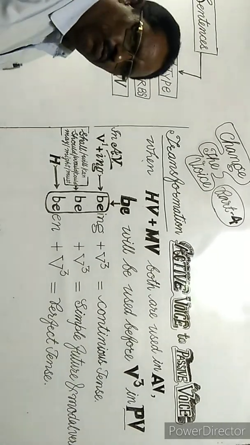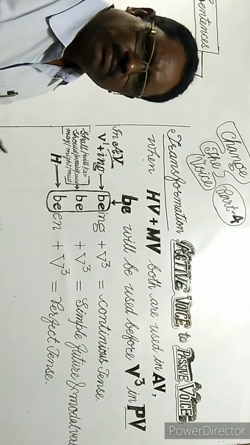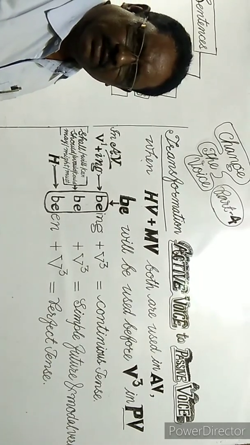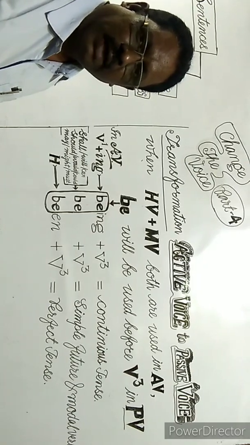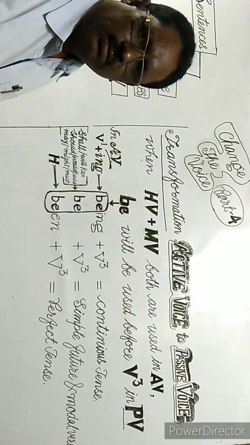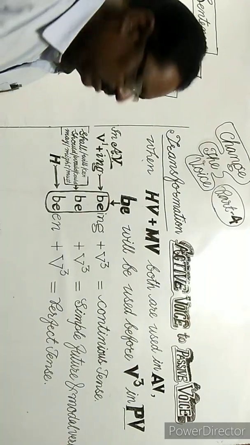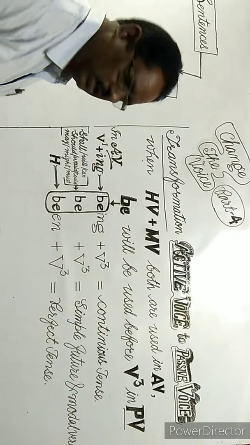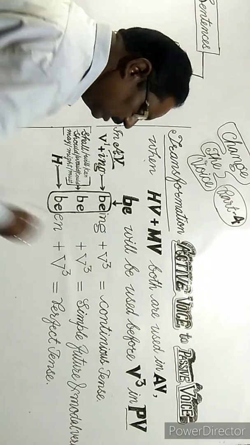And when in active voice there is a modal: shall, should, will, would, can, could, may, might, must, these are modals. When there is one modal and one main verb in active voice, then be is used with the modal along with the third form of verb in passive voice.